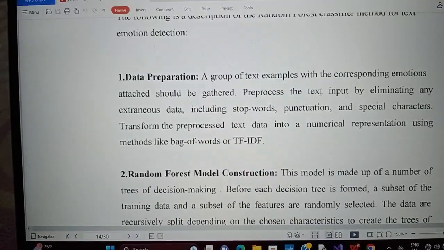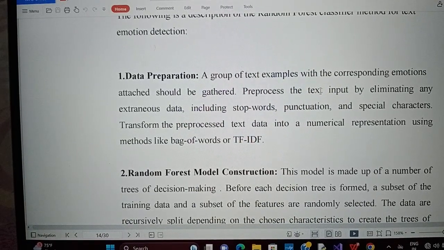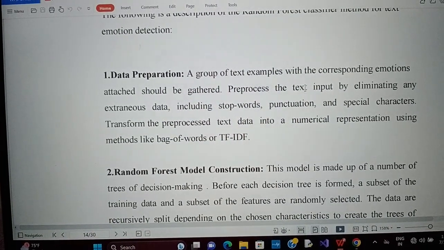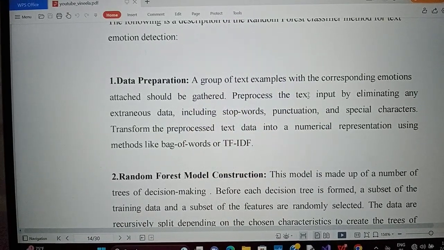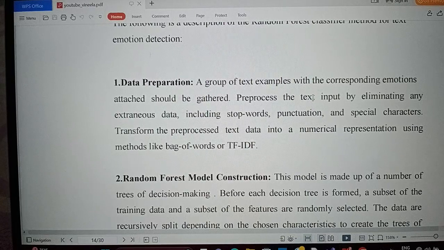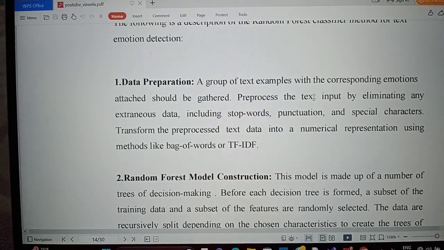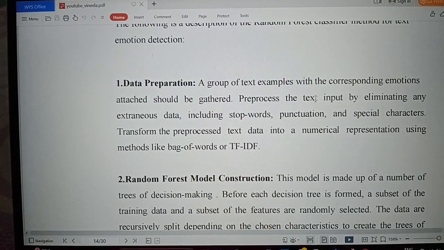A group of text examples with the corresponding emotions attached should be gathered. Pre-process the text by eliminating any extraneous data, including stop words, punctuation, and special characters. Transform the pre-processed text data into a numerical representation using methods like bag of words or TF-IDF.